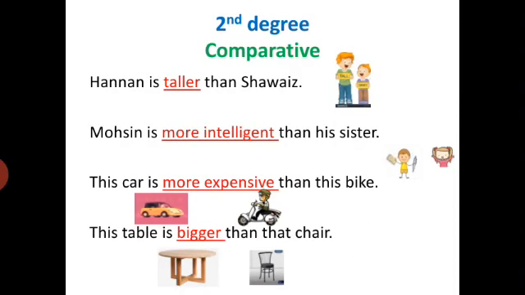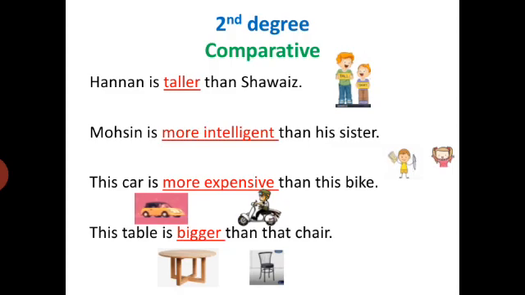Second degree, that is comparative degree. When we have to compare two things, then we use comparative degree of adjective. Like Hanan is taller than Chavez, so the height of Hanan and Chavez is being compared, so taller is comparative degree. Mohsin is more intelligent than his sister, so more intelligent is comparative degree, because the intelligence of Mohsin and his sister, means two people, is being compared.